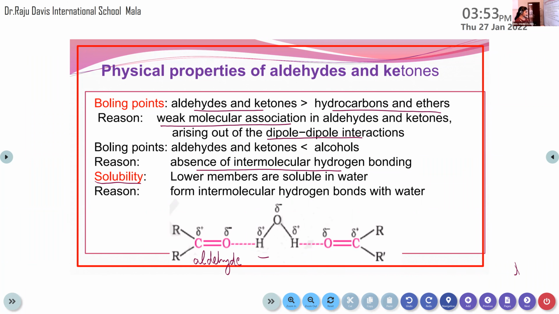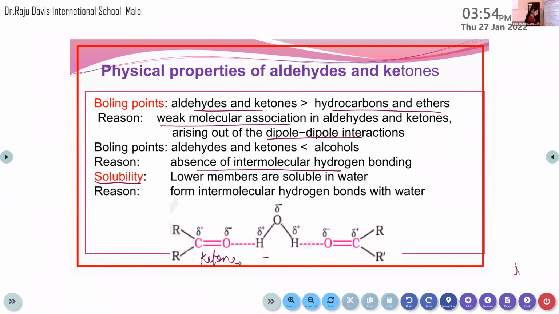That's a structure. This R, C double bond O, this one is ketone. R stands for any alkyl group. Both R stand for alkyl groups. Then CO, that is ketone. And this ketone will form a bond with a water molecule. Here HOH represents H2O.